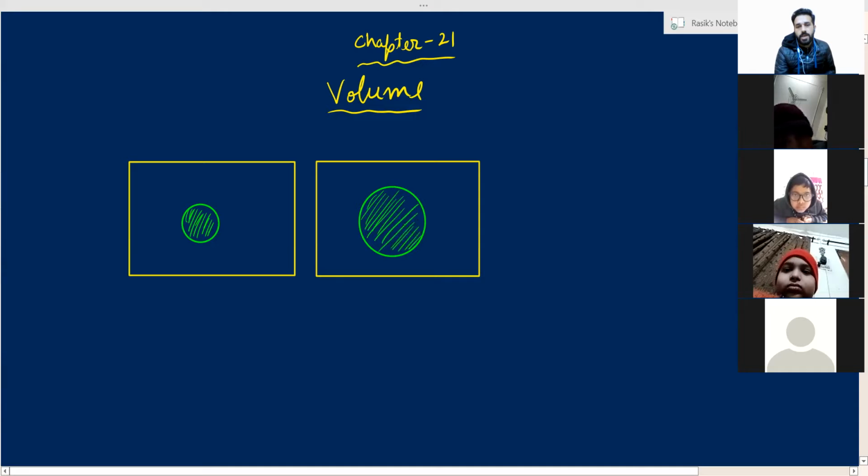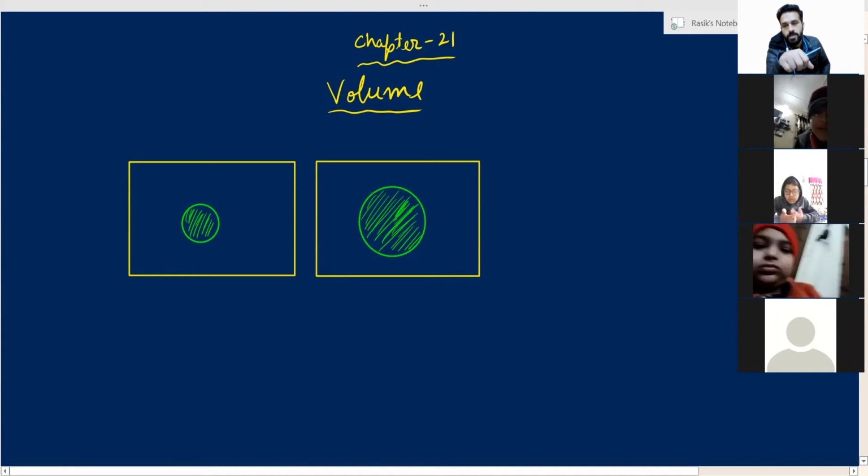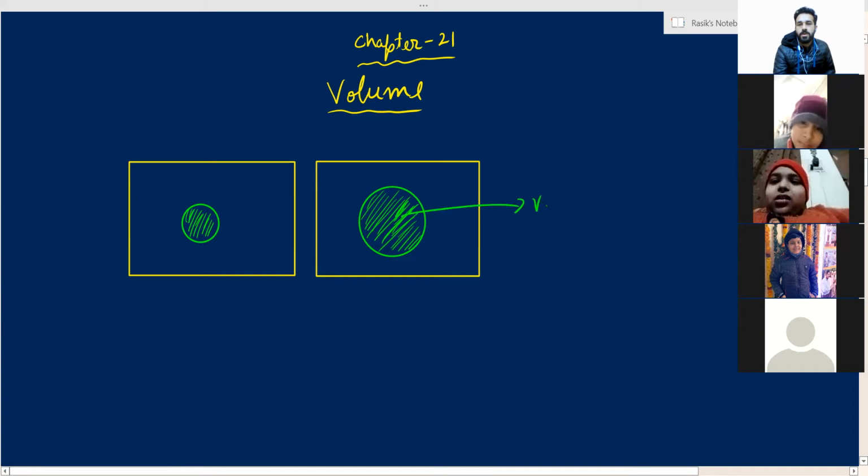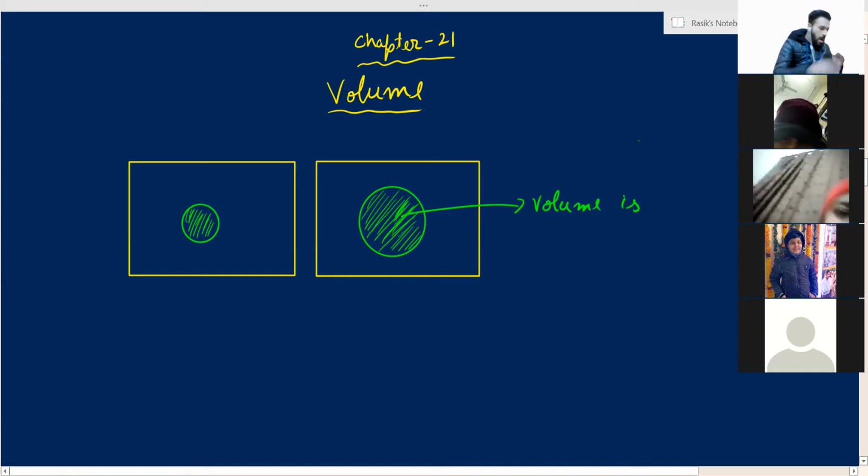Which balloon is occupying more space? The second balloon, in room 2. The second balloon is occupying more space in the room. So we can say that the volume of the second balloon is more.